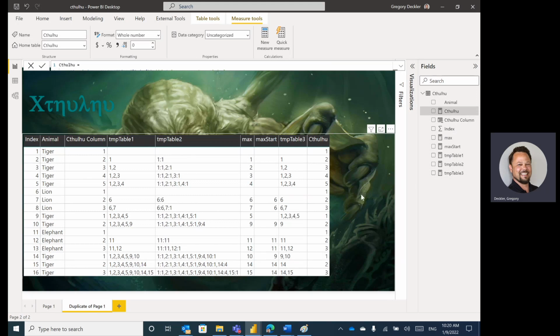So there you go. There's an internal look at Cthulhu in terms of what is going on inside of the measure as it's going through its calculation. Now, let's switch gears here to Bride of Cthulhu.